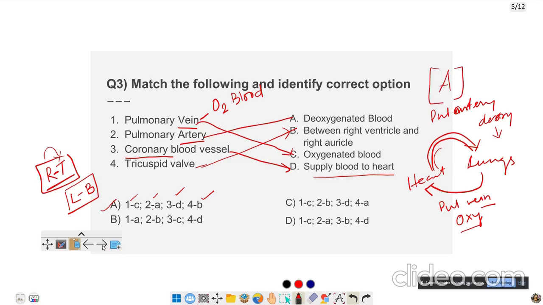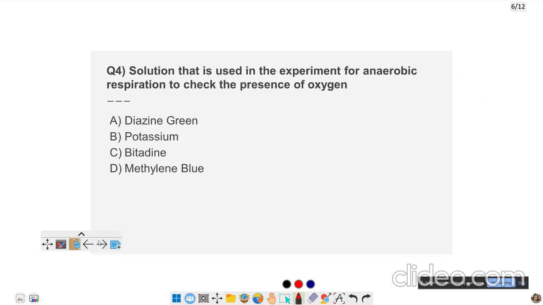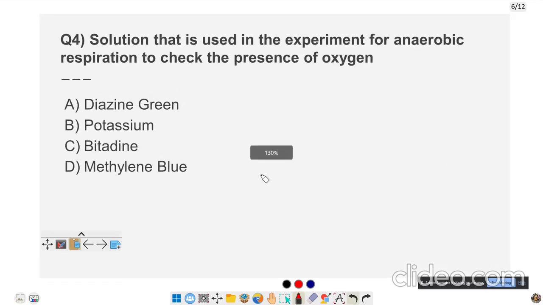Let us go to the next question. Solution that is used in the experiment for anaerobic respiration to check the presence of oxygen. The correct answer is diazine green. So the answer is A here.